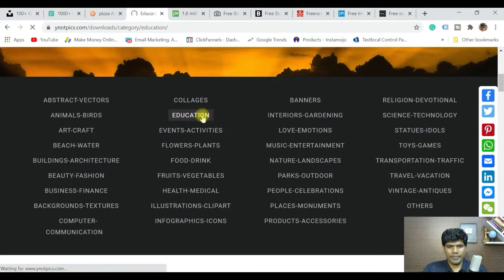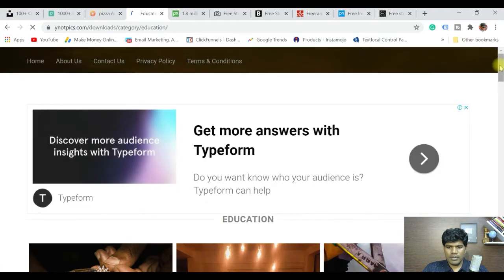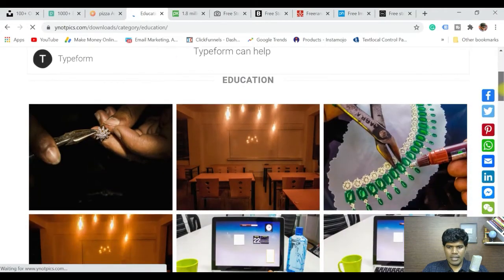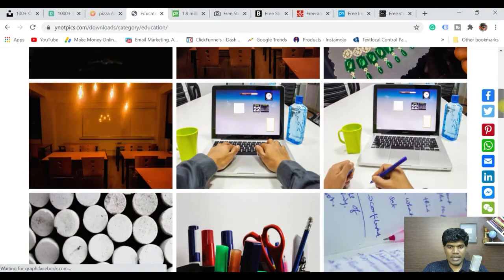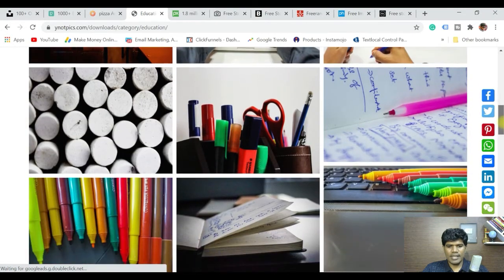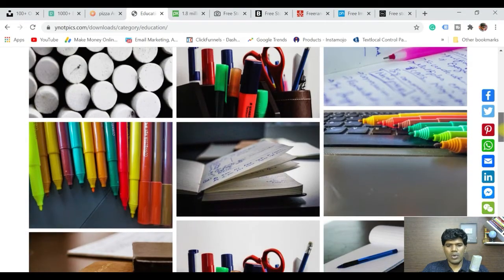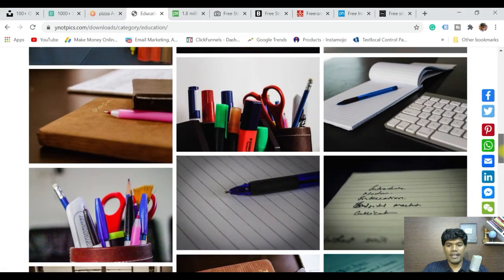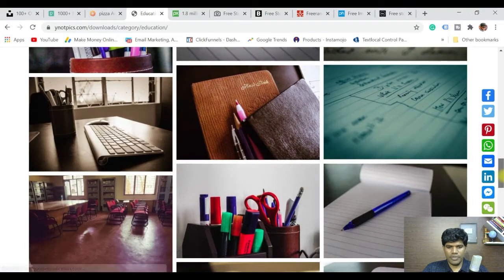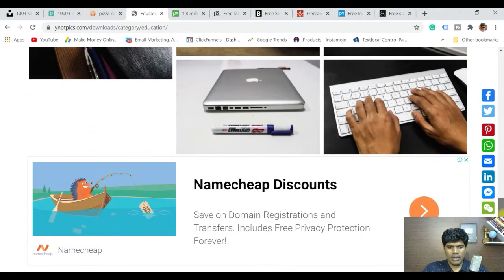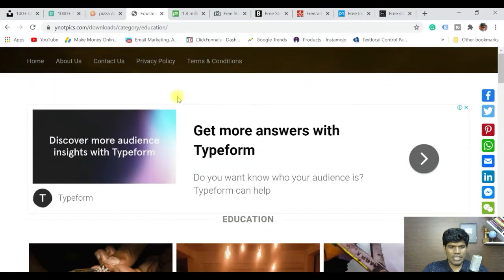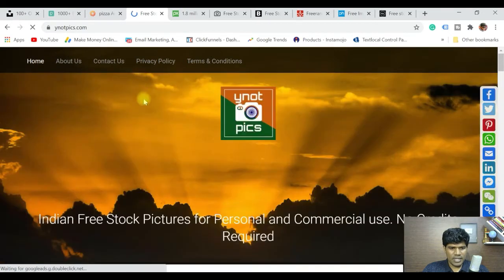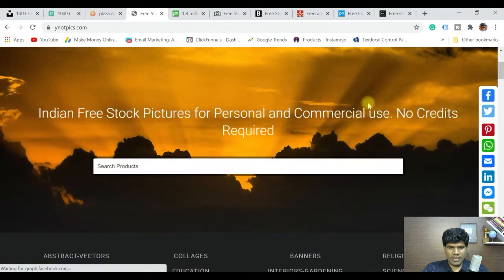You can see images which are related to education. You can certainly use them, but the thing you see here is that it is more towards an Indian inclination. That means you can get images which give the feel of India as well, right? So if you are looking for Indian images, then certainly you can go for this website. Let me go back to home and search for some other images, festival for example.